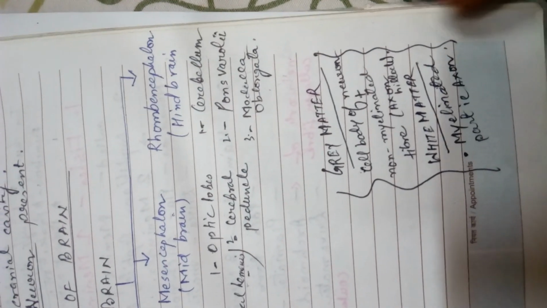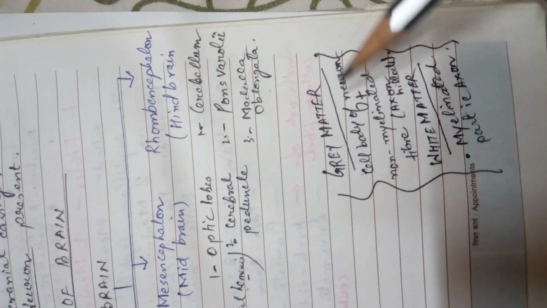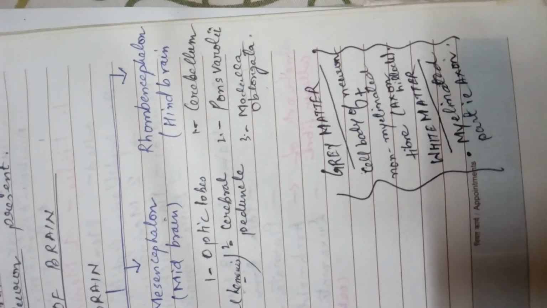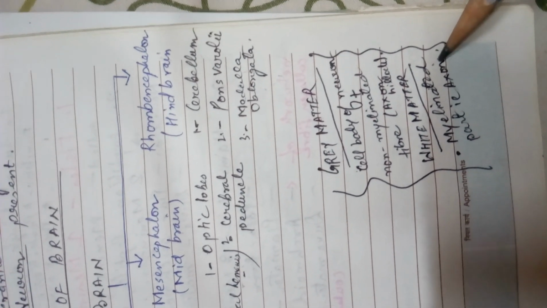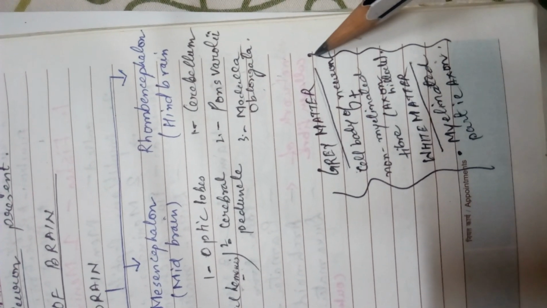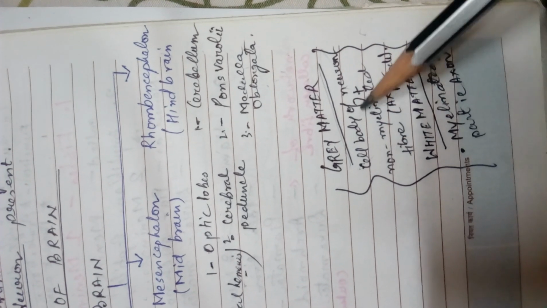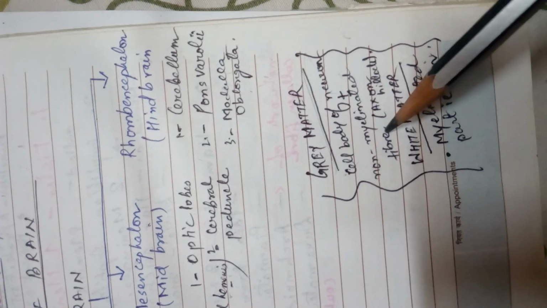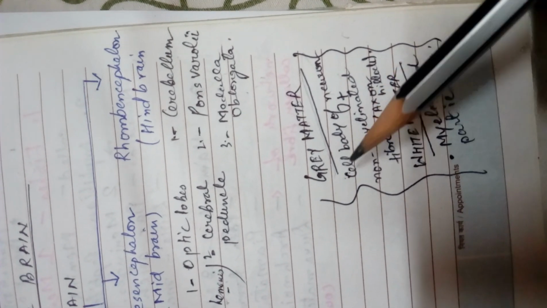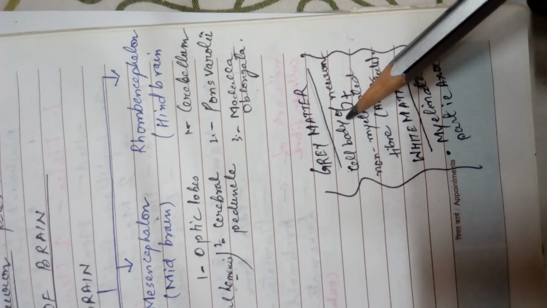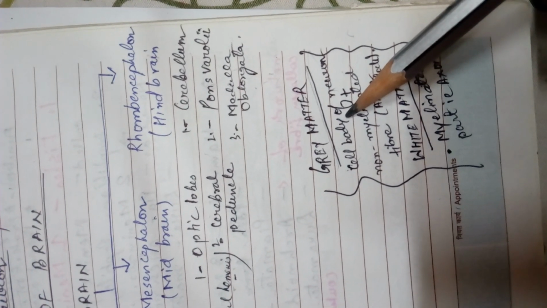Apart from this, I would like to share some information with you all: the brain consists of grey matter and white matter. You all will have heard the terms grey matter and white matter in the brain and the spinal cord. So what does grey matter consist of? It consists of the cell bodies of neurons plus non-myelinated fibers. Again, I am saying, it consists of cell bodies. You know that the neuron consists of three parts: dendrite, cell body, and the axon.